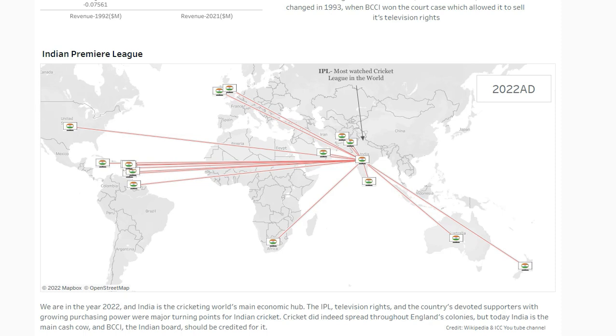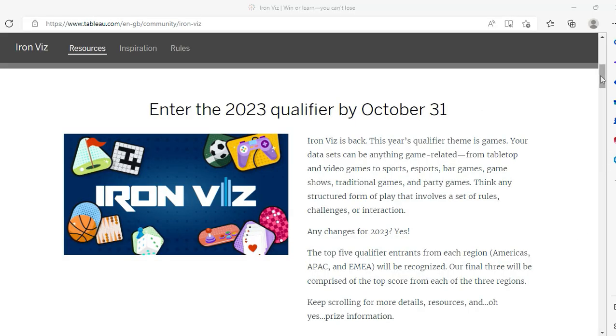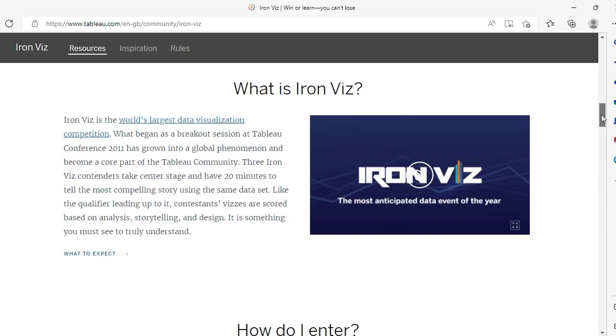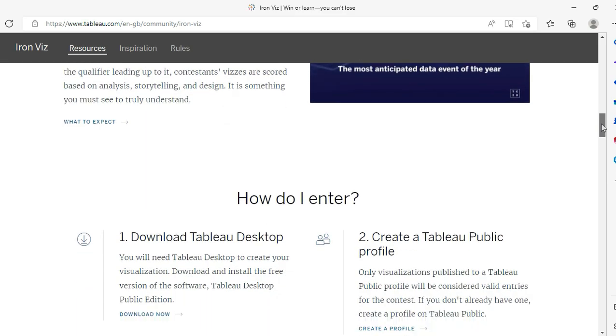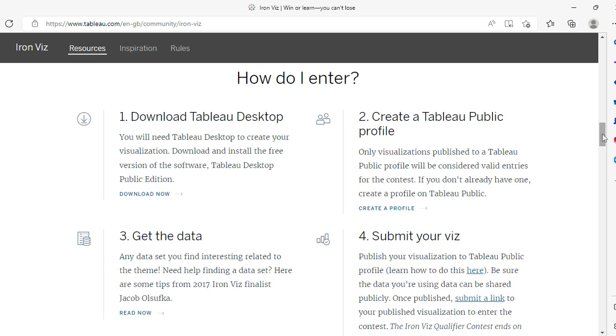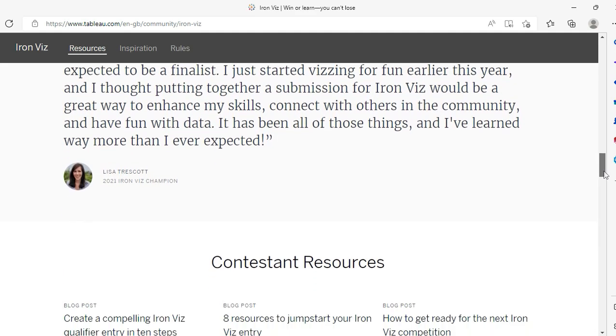Let's go to that page, and the page link will also be in the description. This is the one-stop shop for all your visualization related content, showing what RNViz is, and all that I have already told you. How to enter is okay: these are the four steps: download Tableau Desktop, create a visualization, get the data, and submit your visualization. That's okay, but where is the content resource?